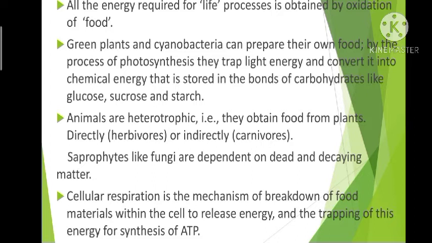Cellular respiration means what? The respiration which takes place inside the cell, isn't it? That means it is the mechanism of breakdown of food material within the cell, to release energy and trap this energy for the synthesis of ATP. Okay, so what happens inside the cell? The food will be broken down. As a result, energy will be released, and this energy will be stored in the form of ATP molecules. So we will see about this cellular respiration in this chapter.